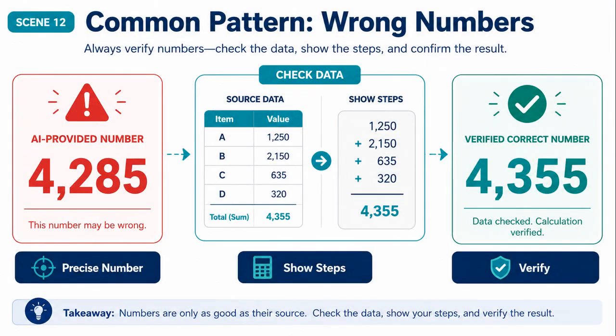From there, the next practical step is common pattern, wrong numbers. Another pattern is wrong numbers. The model may produce a percentage, total, date, price, ranking, or count. It may sound precise, but precision does not guarantee accuracy. Numbers should be checked against source data. For calculations, ask the model to show the steps. For current numbers, use reliable updated sources.